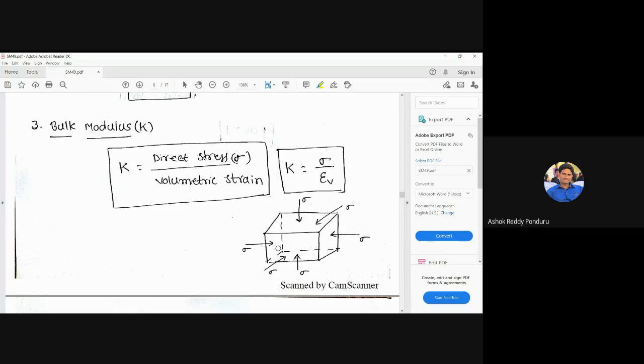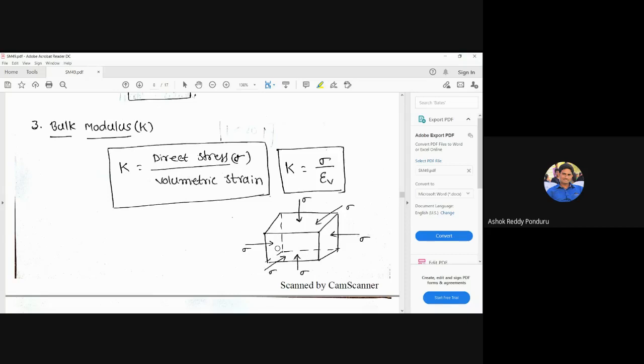I will tell you one example. Suppose, for example, let us consider a liquid, say water. That water is subjected to some pressure in the x direction, y direction, z direction. That magnitude of the pressure is the same in all directions, and the nature of the pressure is also compressive. That's why that water is subjected to direct stress.